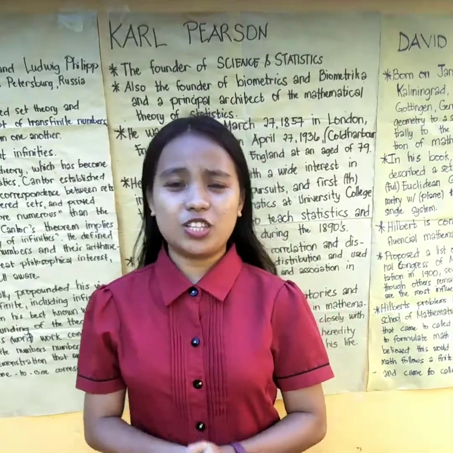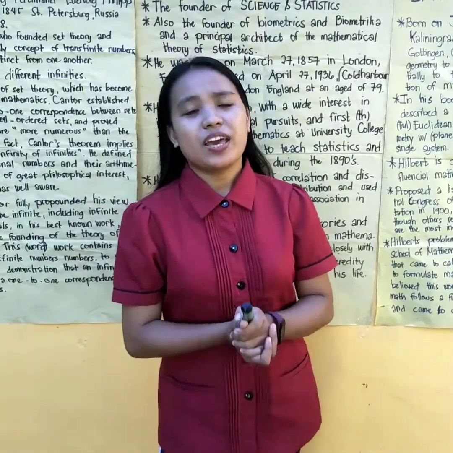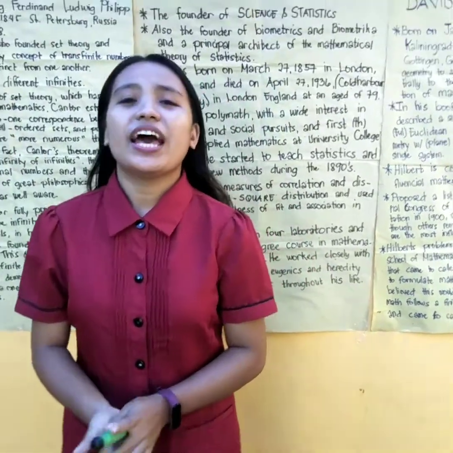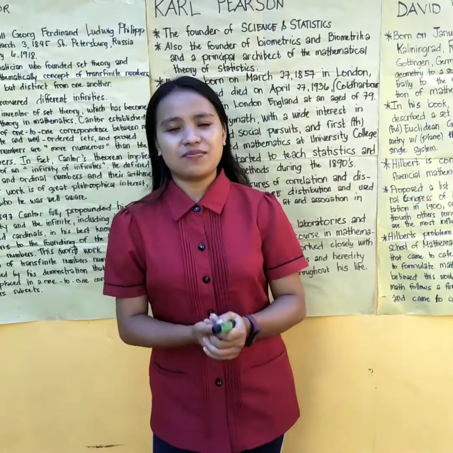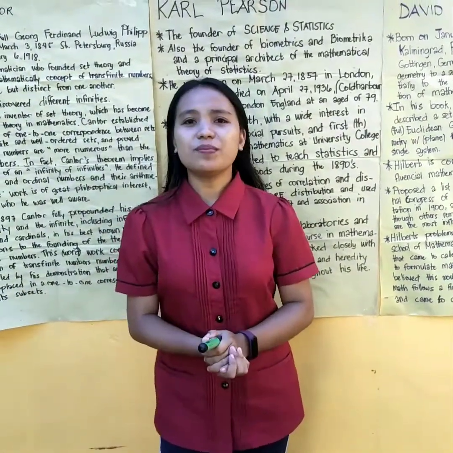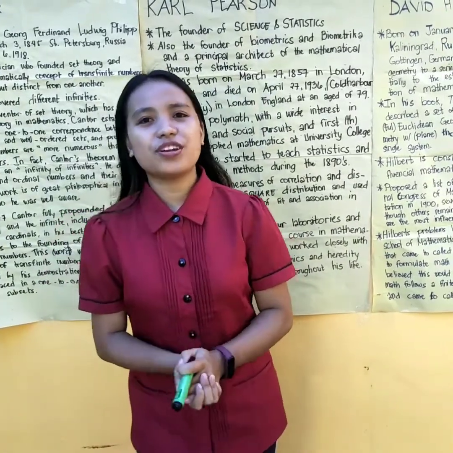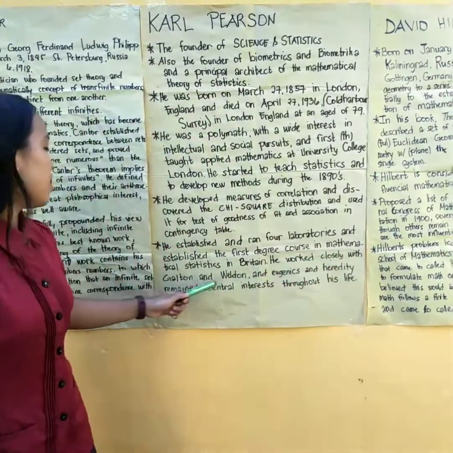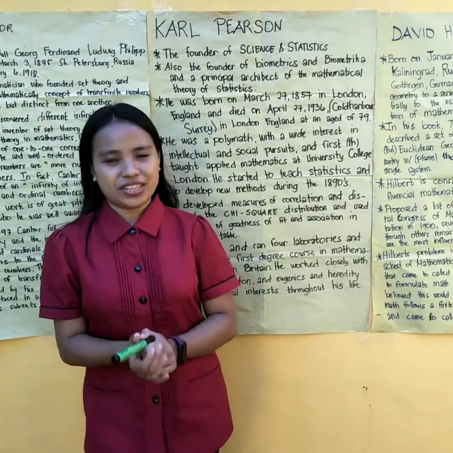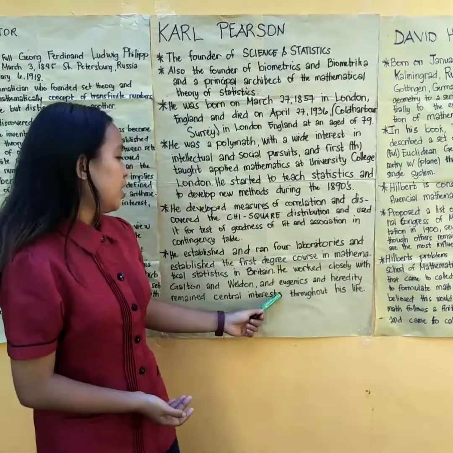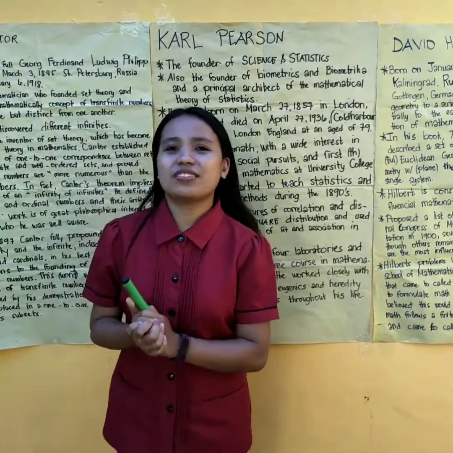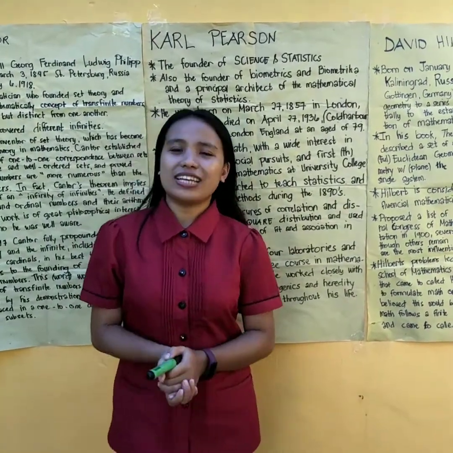He started to teach. Pearson developed a measure of correlation and discovered the chi-square distribution and used it to test for goodness of fit and association in contingency tables. He established and ran four laboratories and established the first degree course in mathematical statistics in Britain. He worked closely with Galton and Weldon, and eugenics and heredity remained central interests throughout his life.